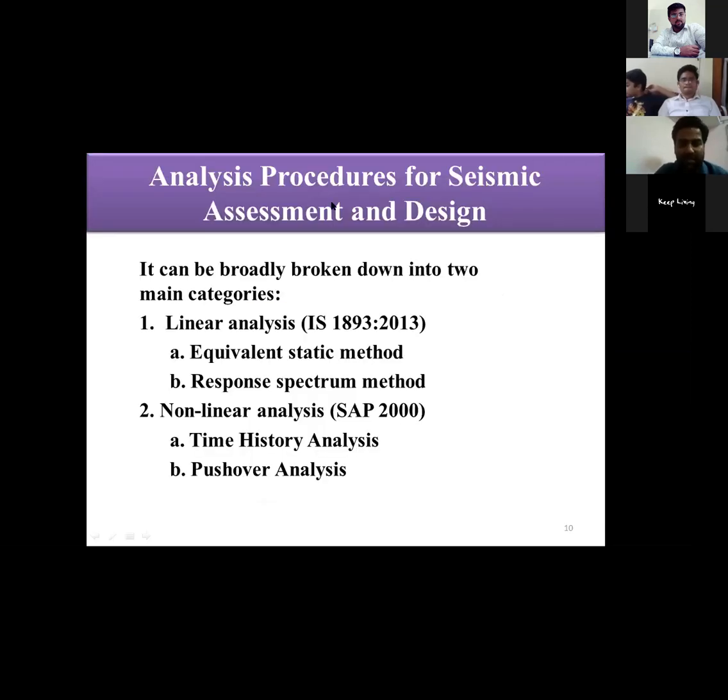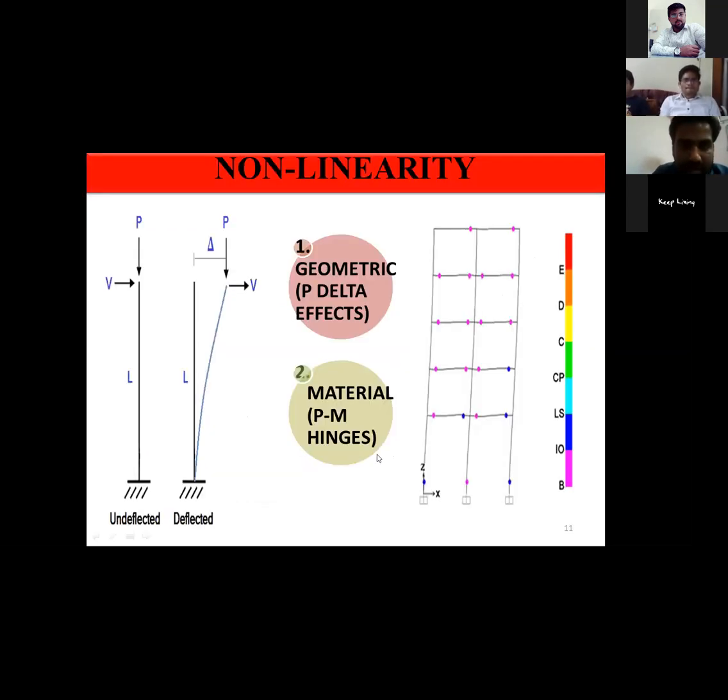So there are basically some analysis procedures for seismic assessment. One is linear analysis and second one is non-linear analysis. Linear analysis is basically covered in the code IS 1893 2013, and non-linear analysis we generally perform in SAP 2000. And there are two methods to perform this. One is time history analysis and other one is pushover analysis. So moving to the next one. For non-linear analysis, we have to consider basically two types of non-linearity. First one is geometrical non-linearity, that will consider the P-delta effects, and other one is material non-linearity, that will consider these PM hinges.